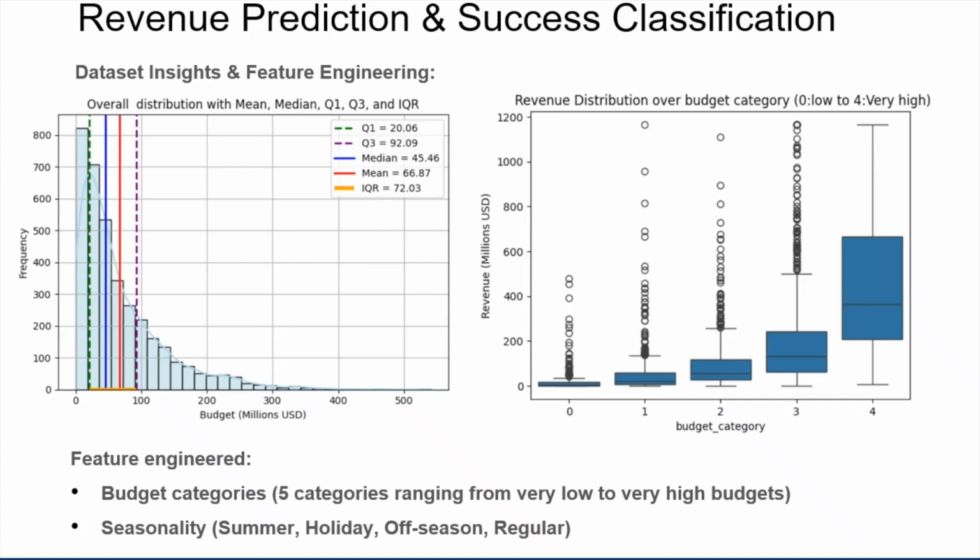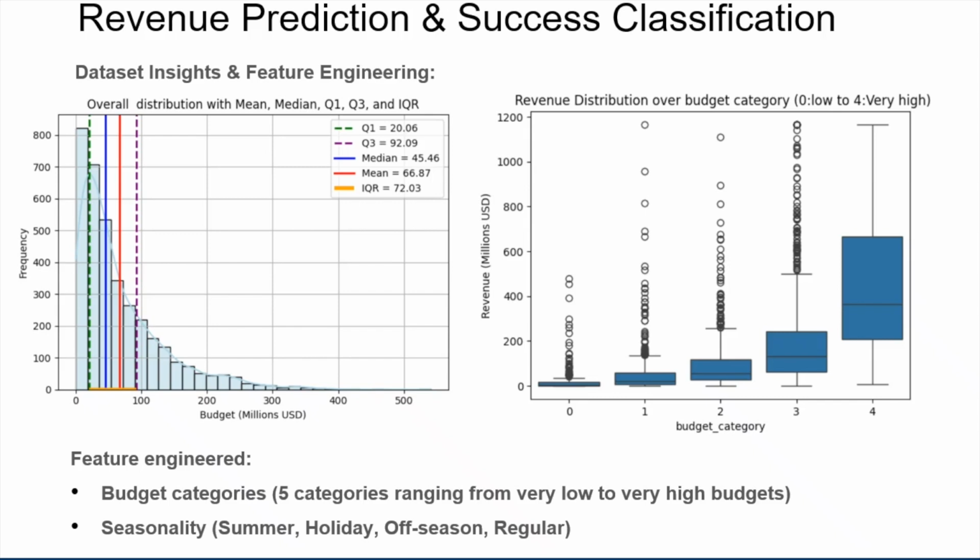Let's look at the key insights and the features we engineer for revenue prediction and success classification. On the left, we see that movie budgets are heavily right skewed. Most films had modest budgets, while a few outliers pulled the mean up to 67 million. The median is 45 million with an interquartile range of 20 to 92 million. To manage this skew, we grouped budgets into five bins from very low to very high. On the right, revenue trends across these bins show that higher budgets generally lead to higher returns, but with increased variance. This binning helped capture production scale and reduce the impact of outliers.